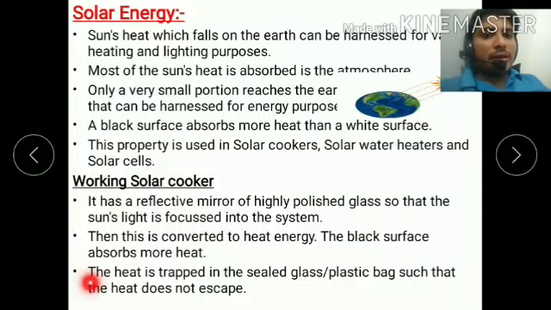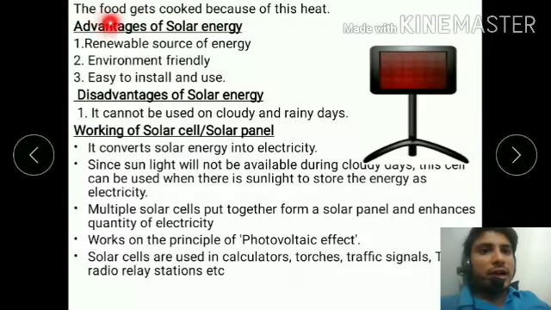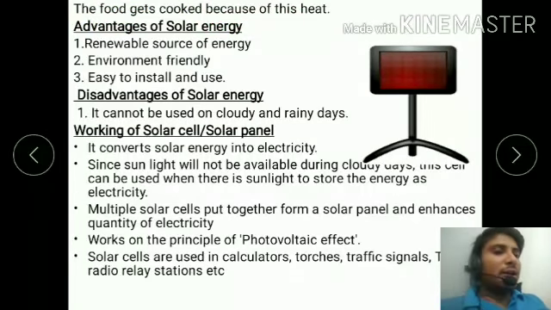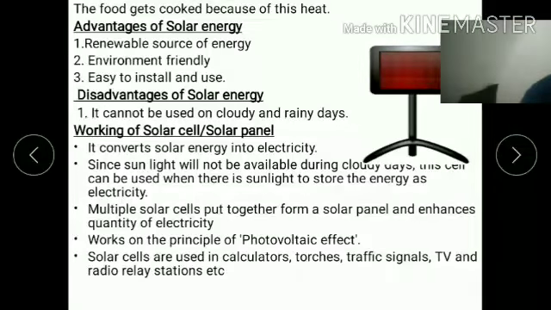Point number three: the heat is trapped in the sealed glass plastic bag such that the heat does not escape. Point number 4: the food gets cooked because of this heat. After reflection, the light falls on the food and the food gets cooked.